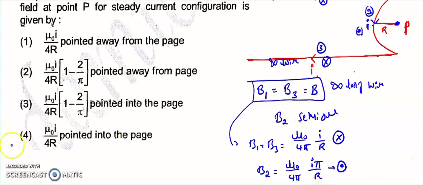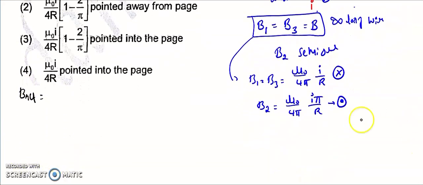The net magnetic field: this one is outward, this one is inward. This has the larger value and this has the smaller value, because B is proportional to I.